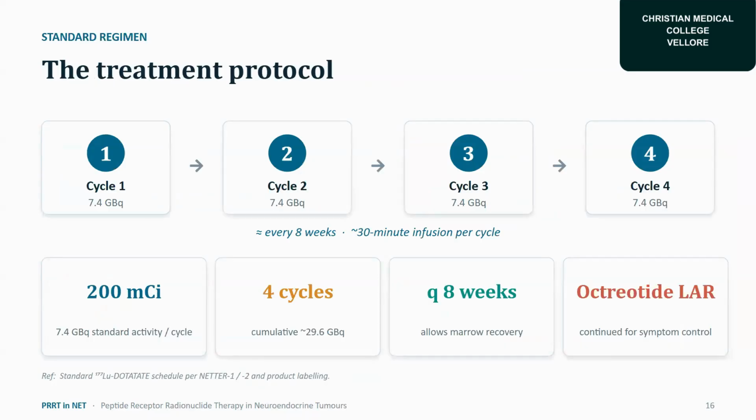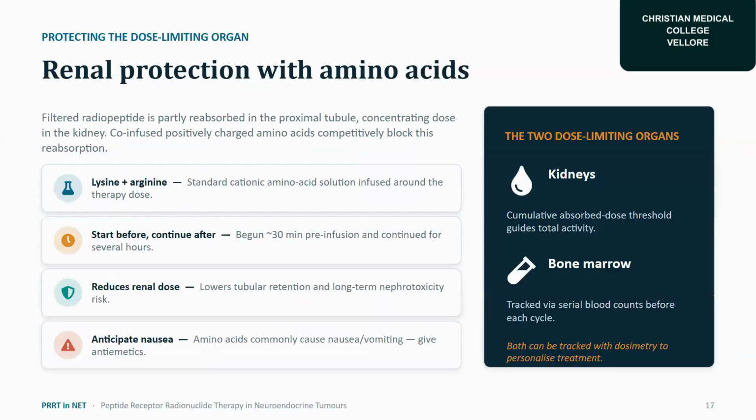The treatment protocol we are using is 4 cycles, each cycle of 7.4 GBq or 200 millicurie, 4 cycles at 8 weekly intervals, with a long-acting analog for symptomatic control. For renal protection, we give lysine and arginine amino acid infusion. It should be started 30 minutes before, as a pre-infusion, and continued for 2 hours. It will reduce the renal dose and lower tubular retention and long-term nephrotoxicity risk.